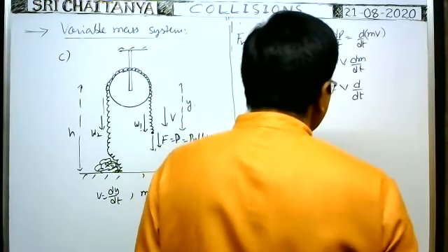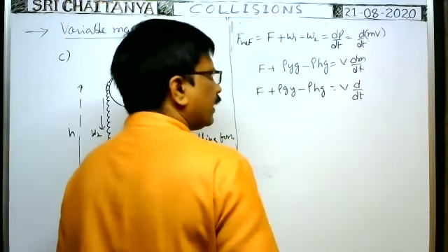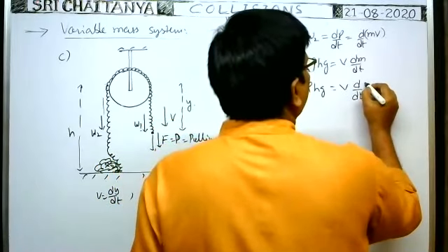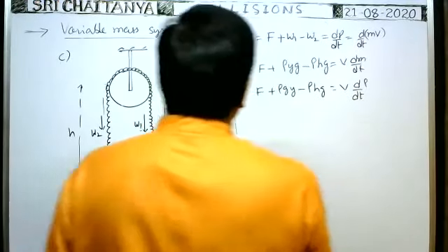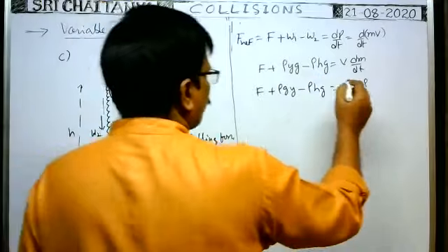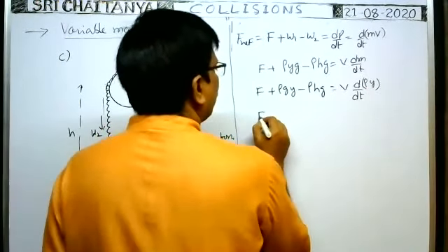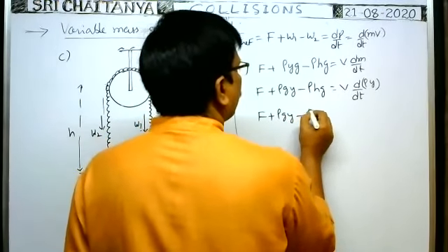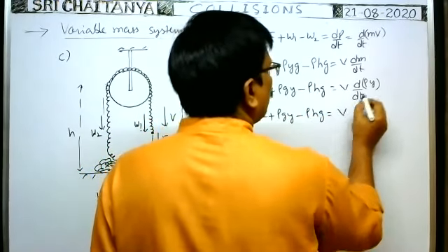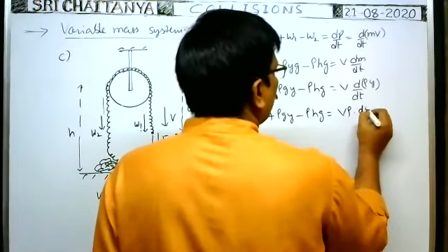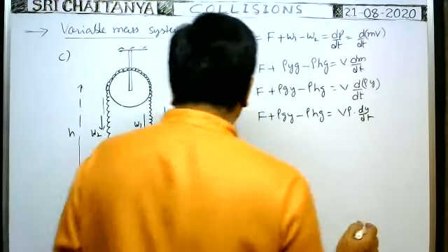how we can write mass. Mass can be written as rho into the length of the hanging part, which is y. That's why the mass of the hanging part is rho into y. So therefore, F plus rho g y minus rho h g is equal to v into rho, which is constant so you write it outside, into dy by dt. What is dy by dt?